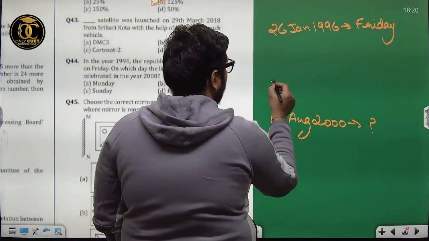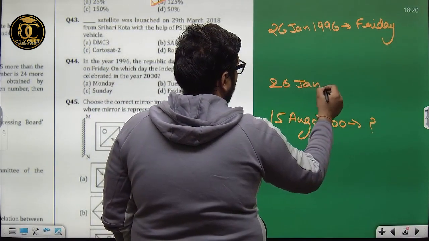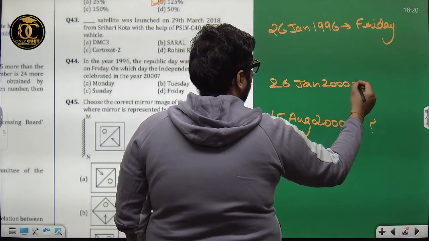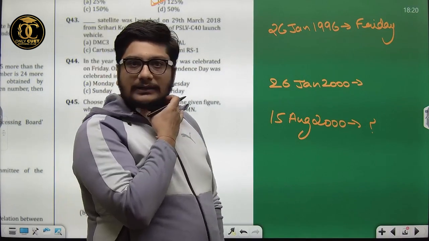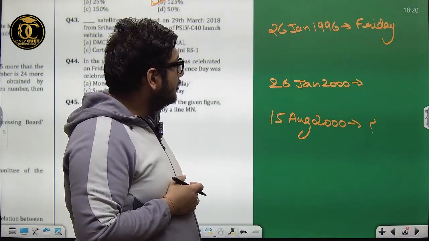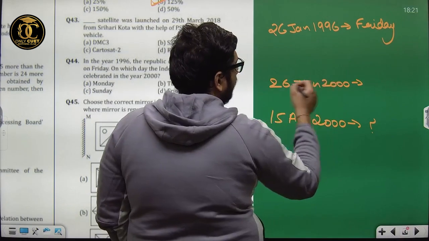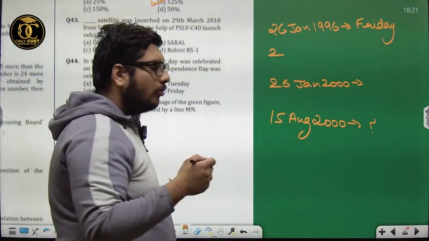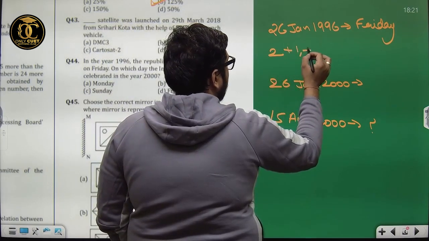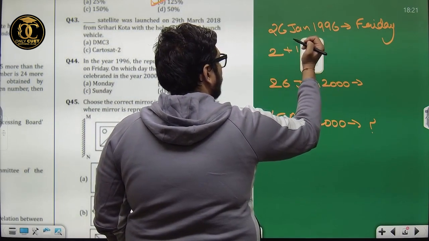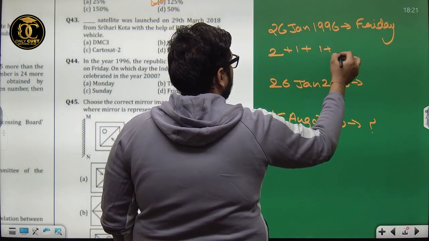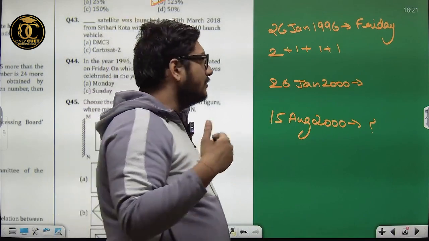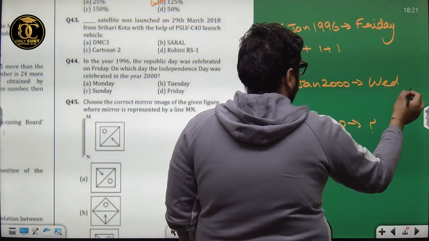Before that, let us calculate 26 Jan 2000. How are we going to do that? From 1996 to 2000, we have 2 odd days for 96 because it's a leap year. Gives me 2 odd days. 97, 1; 98, 1; 99, 1. There are 5 odd days. Friday with 5 odd days: Saturday, Sunday, Monday, Tuesday, Wednesday. This turns out to be Wednesday.